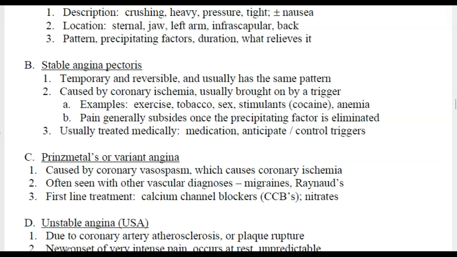Just FYI, treatment for Raynaud's a lot of the times includes CCBs or calcium channel blockers. The first line of treatment, again, is calcium channel blockers and nitrates. With Prinzmetal or variant angina, although it's transient or temporary, it can often still show some ST elevation that over time goes away.